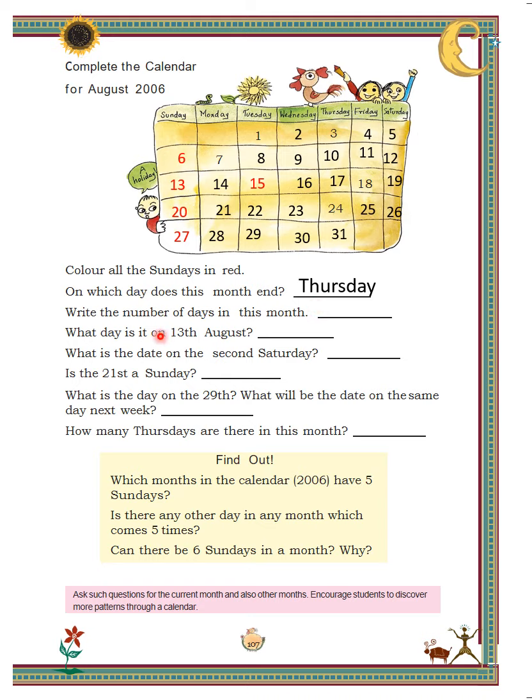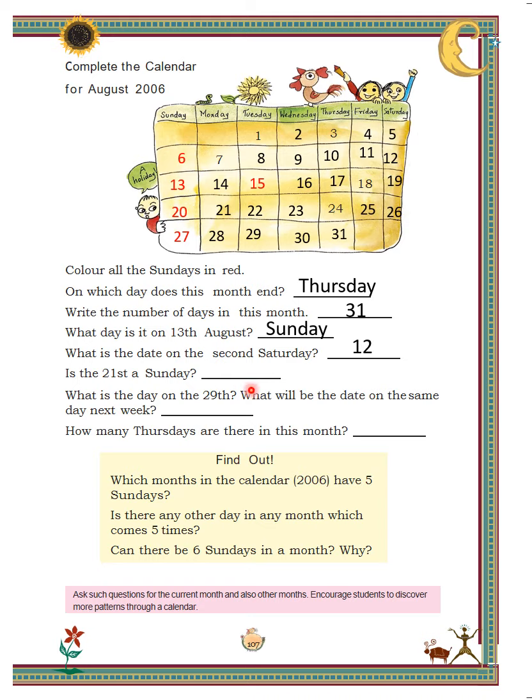Write the number of days in this month. There are total 31 days in this month. Next is, what day is it on 13th August? Children, by looking in calendar, we can say that 13th August falls on Sunday. Next is, what is the date on second Saturday? Here, first Saturday is 5th and second Saturday is 12th of August.